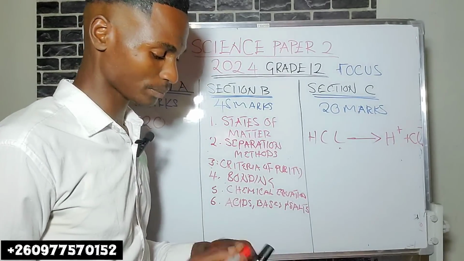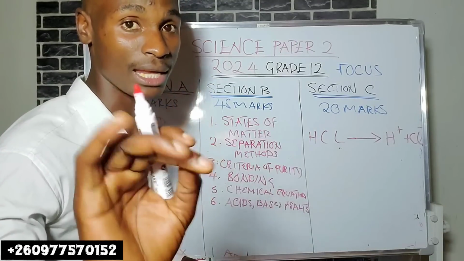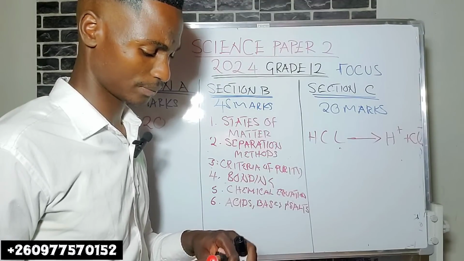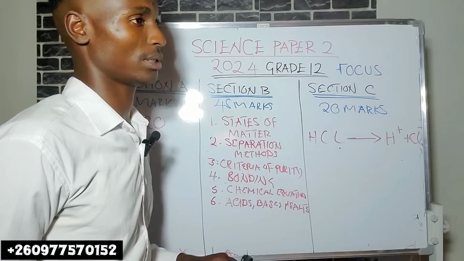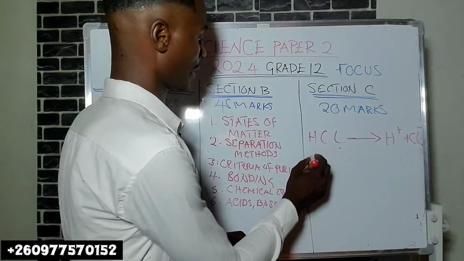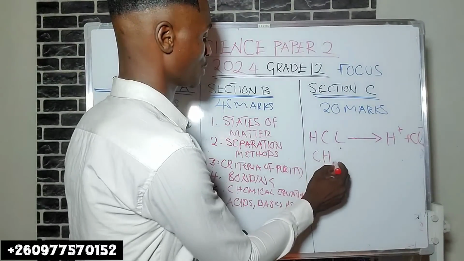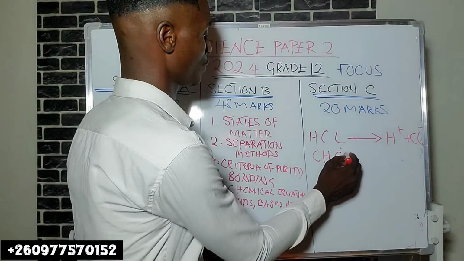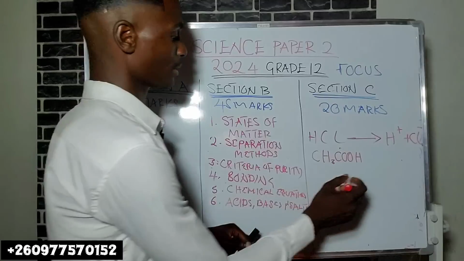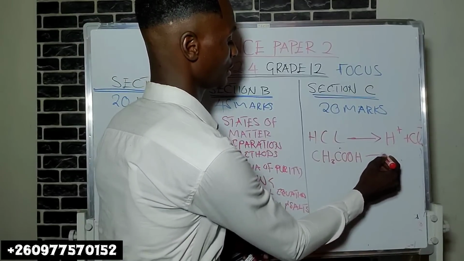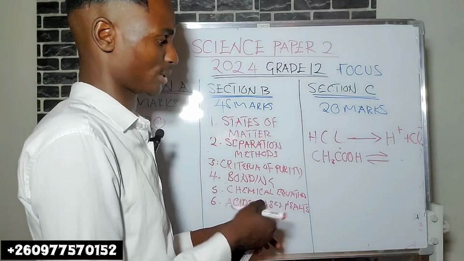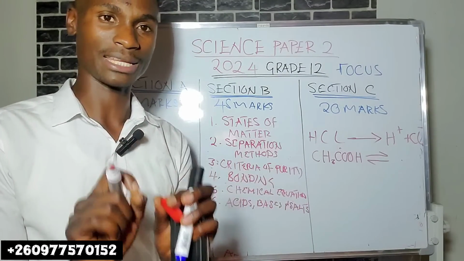Then weak acids. These are acids that partially ionize in aqueous solution. Let me give an example: ethanoic acid, CH3COOH. To show its ionization, I have an arrow pointing towards the products and another pointing towards the reactant, showing incomplete ionization.